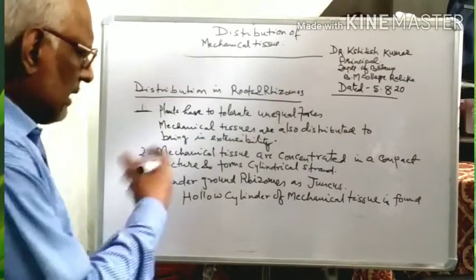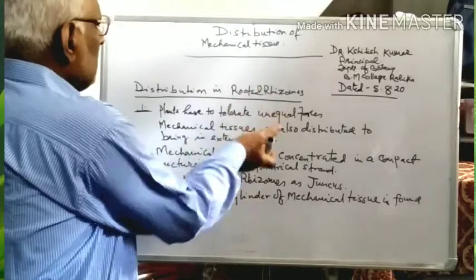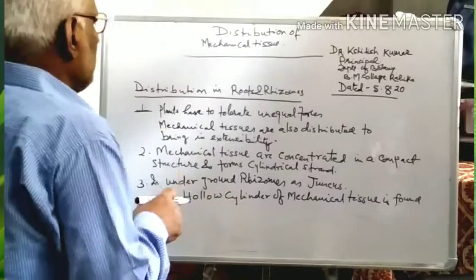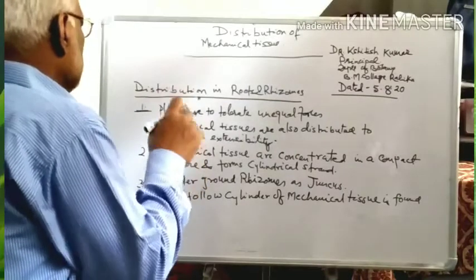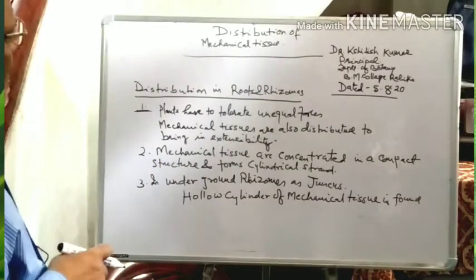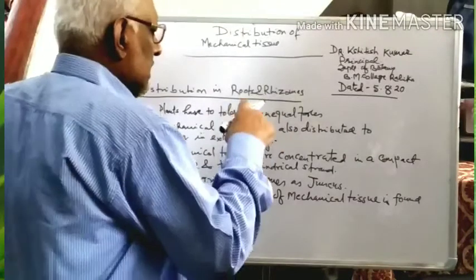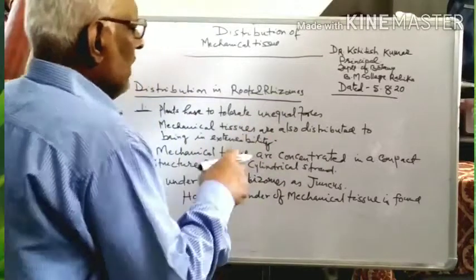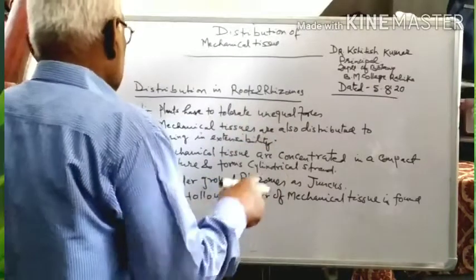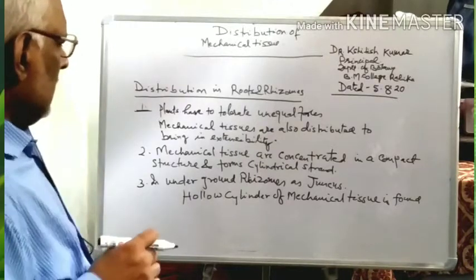The hollow cylinder of mechanical tissue is found, that is the peculiarity, and in other cases, in general roots, a hollow cylinder of mechanical tissue is not found, but in its position there is a compact cylinder of mechanical tissue concentrated inside the plant, at the center, so that it can tolerate the pulling forces exerted by the wind.